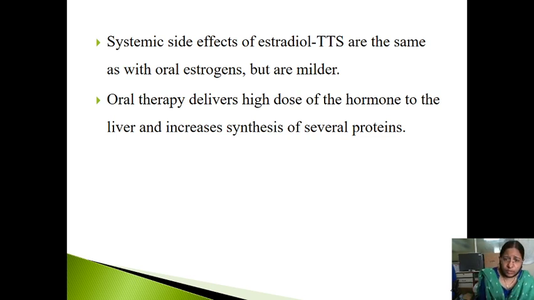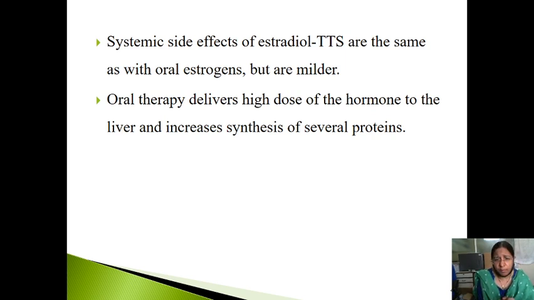Now, estrogen has a biphasic response. It has a negative feedback and also a positive feedback. When positive feedback occurs, it increases the release of LH, that will cause the LH surge, which will cause ovulation. Naturally, we have 3 estrogens: estradiol, estrone, and estriol. Estriol is a conjugate metabolite of estrone and estradiol.